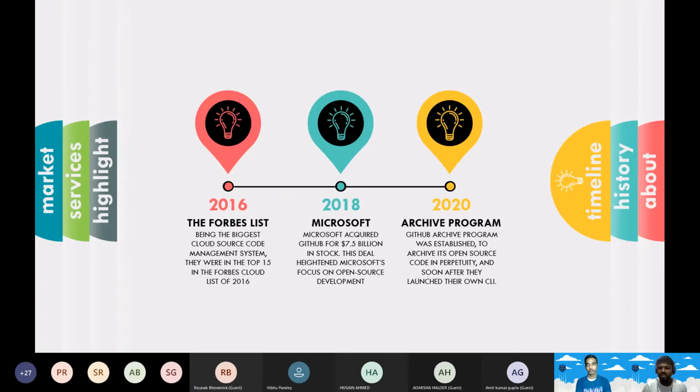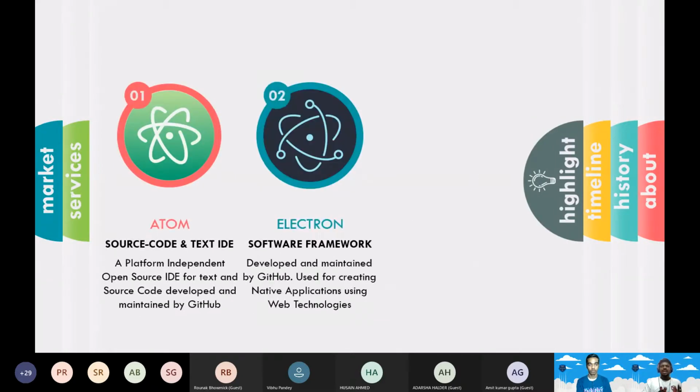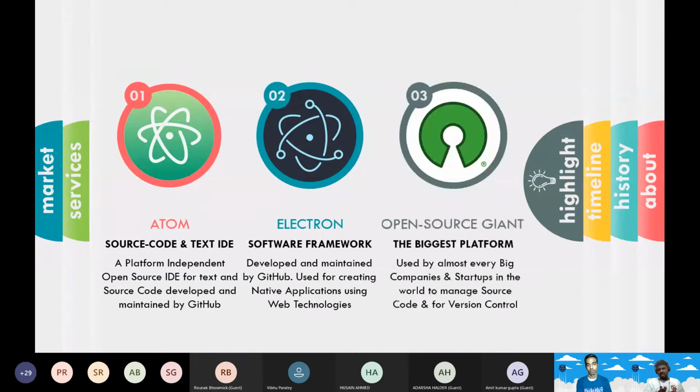And also in 2020, I think all of you know about the GitHub Arctic Code Vault contributor. This is a tag that will be given to you if you shared some valuable repos in your GitHub account in 2020. This is for the archive program. A highlight is Atom. Atom is an open source code and text editor developed and maintained by GitHub. Electron is a framework also developed by GitHub, and GitHub is itself an open source giant.